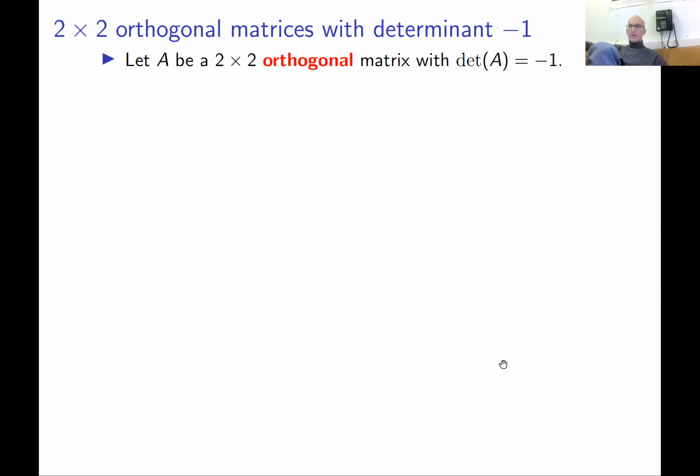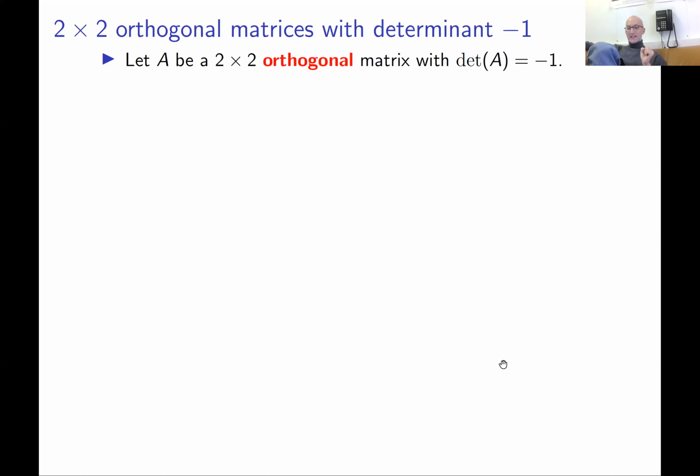One way, you can follow absolutely the same algebraic proof as on the previous slide. You just need to change the sign of AD minus BC. It should be not 1, but minus 1. And you get the answer in a similar way. Of course, the answer is going to be different. It's not going to be rotation anymore, because matrices of rotation have determinant 1.